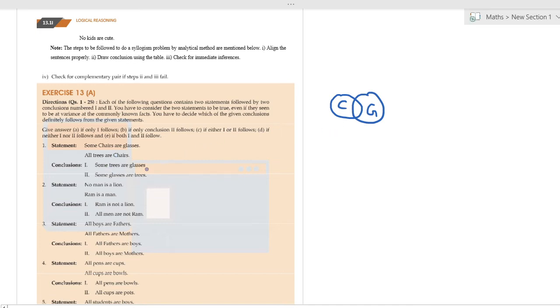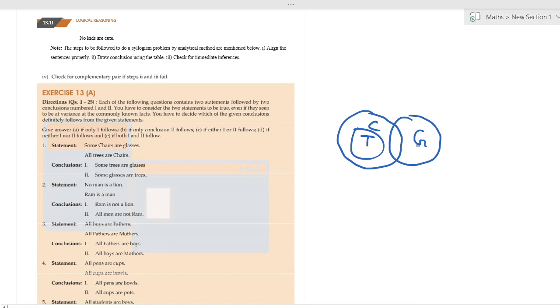And all trees are chairs. Okay, all trees are chairs means we need chairs to be the bigger one. If all trees are chairs, trees is the one inside. And some chairs are glasses.